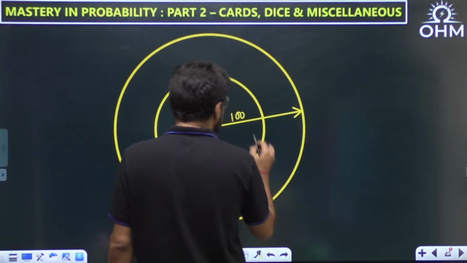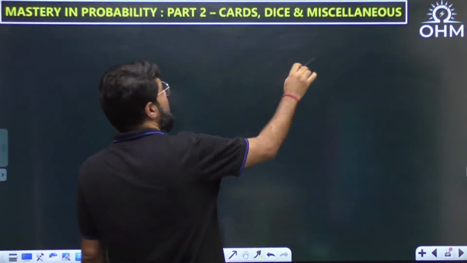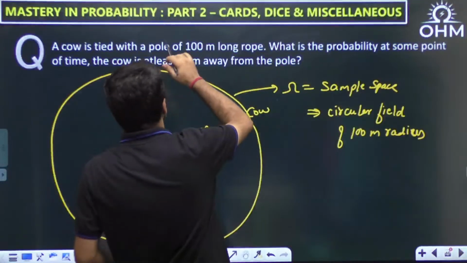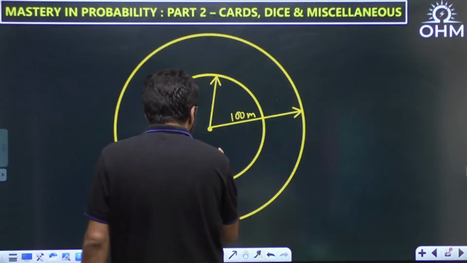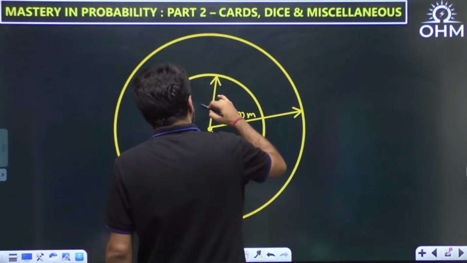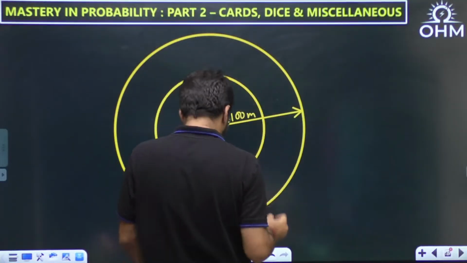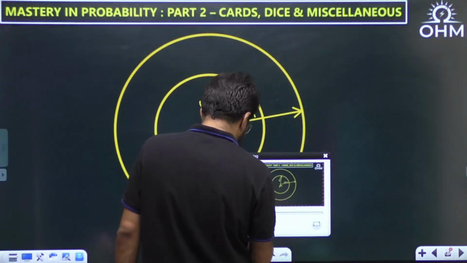The maximum distance the cow can move is 100 meter. But what is the probability that at some point of time you find the cow which is 60 meter away from the pole? This is the pole and the cow is at least 60 meter away. So where is the cow?